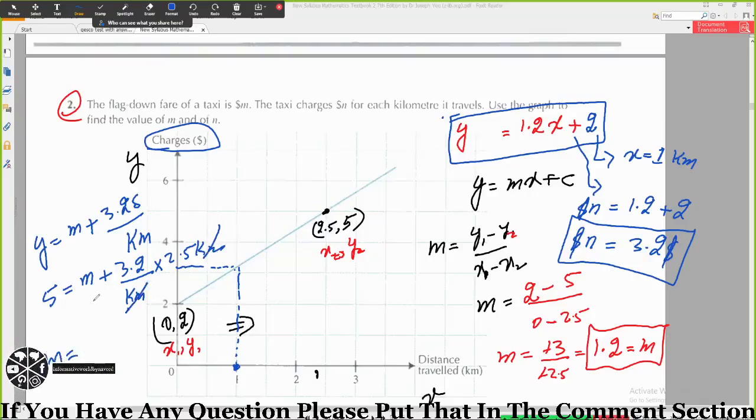So your m will be equal to 3 dollars. This will be the final answer.